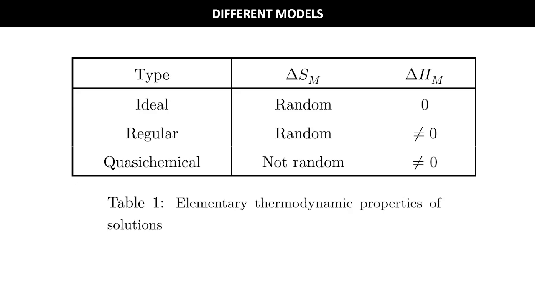Still the mixing is assumed random, so delta Sm, that is entropy of mixing, is same as ideal. But in case of quasi-chemical approach, we assume two atoms as a pair, and that is a separate entity.